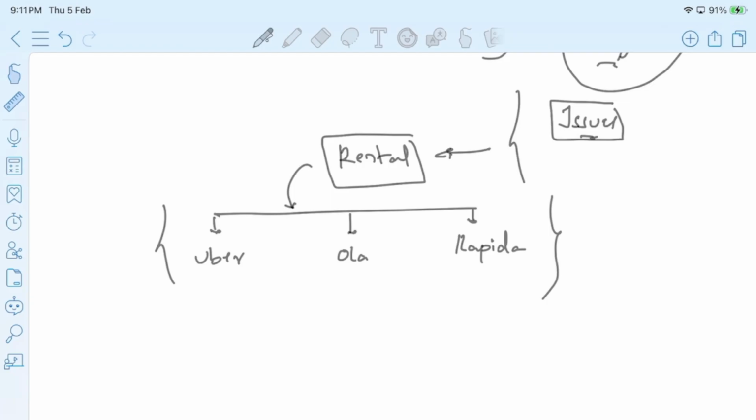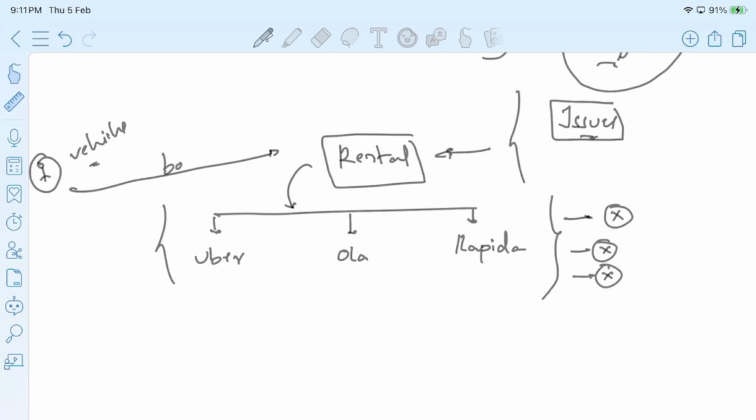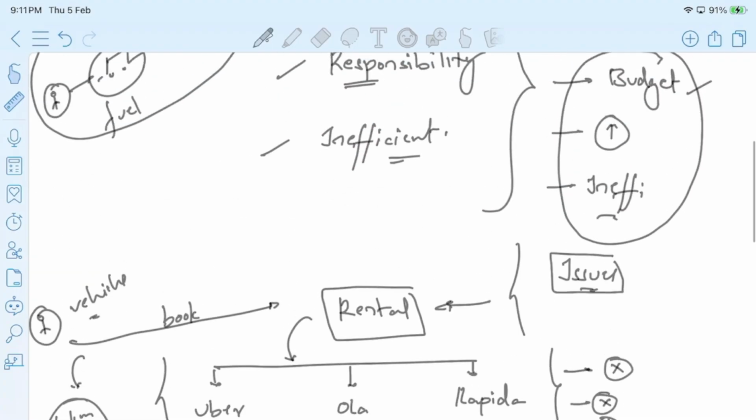Okay. Now here, if you observe, we need not worry about the budget. We need not worry about the capital expenditure and operational expenditure. And it is not our responsibility to maintain that car, right? And we need not worry about the efficiency issues. So whenever I require any vehicle, simply I'll go to the service and book a cab as per my requirement. And if I'm traveling for 10 kilometers, I will pay only for the 10 kilometers. So simple, so easy, right? I'm overcoming all these issues, right?